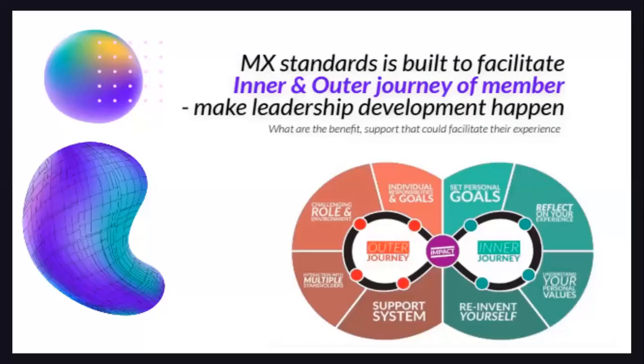So let's get started. First things first, why we have the MXP Standards is so that we can facilitate the inner and outer journey of an ISAC member, and through that be able to make leadership happen, because at the end of the day, remember, we are a leadership development organization, and how we do that is by creating an inner and outer journey, which I will not go into because we learned this in the basics of ISAC.